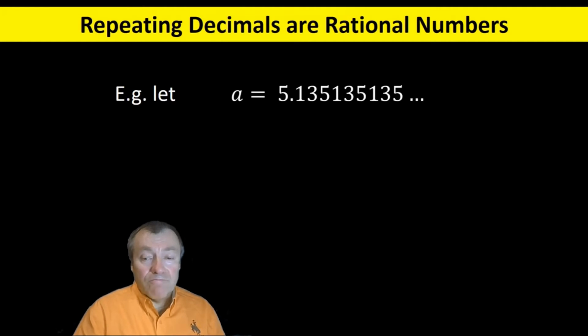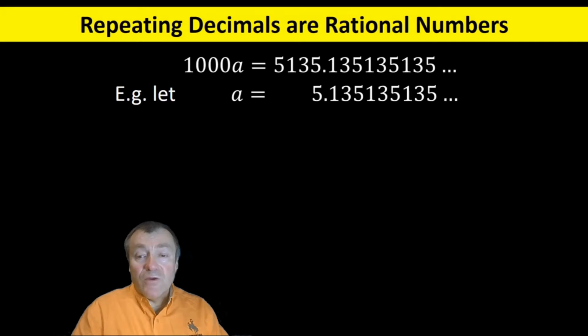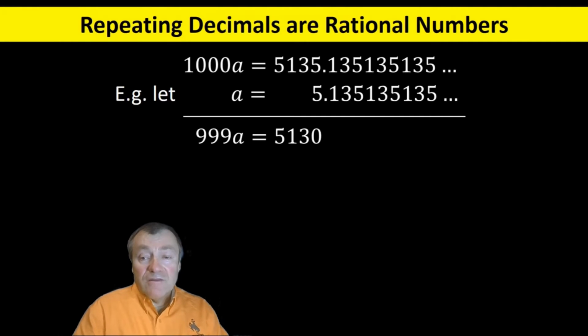Why and how? Let's take the easier direction. Every repeating decimal expansion specifies a rational number. Now here we have not a proof, but an example. At least from this example, you can see how the general case should work. We take an example where the decimal expansion of A repeats every third digit. Write down also 1000A, which has the same repeating digits as A after the decimal point. And then subtract, like this, so that the fractional part, all those decimal places after the decimal point, will cancel.